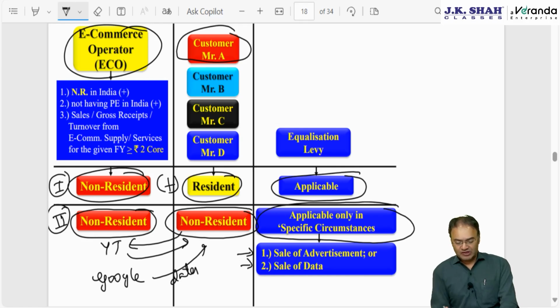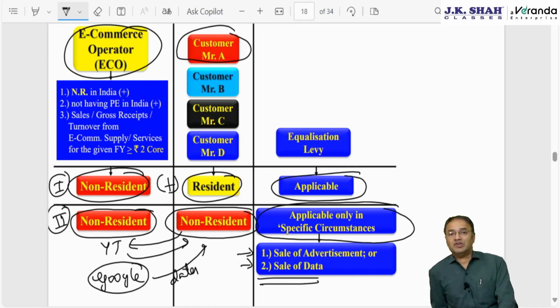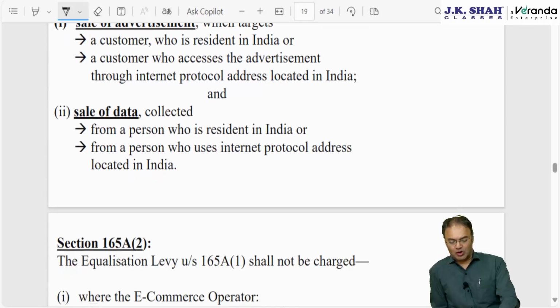Supposing Facebook or Google pay 2% equalization levy, but they end up showing some negligible income. They say we have received only 1 lakh rupees for sale of data of Indian customers, but they might have received 100 crore rupees, and if they show 1 lakh rupees, the Indian government will never be able to cross verify. So it was dropped.